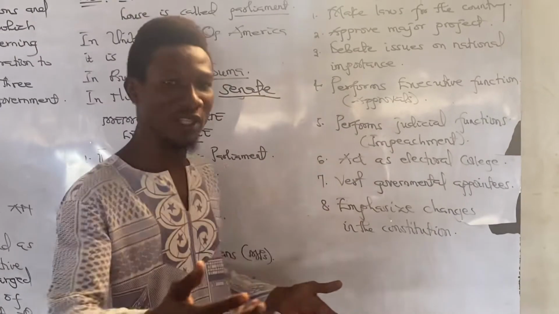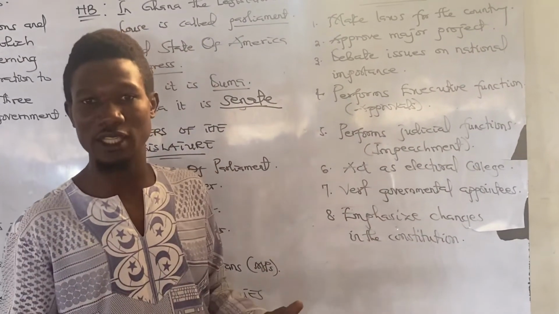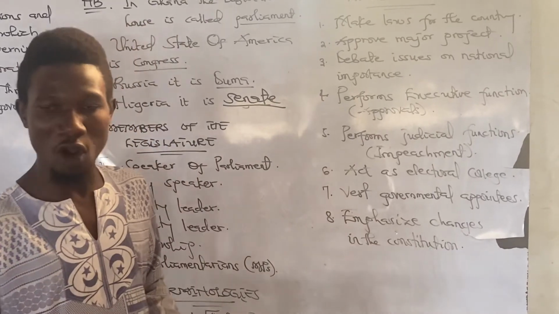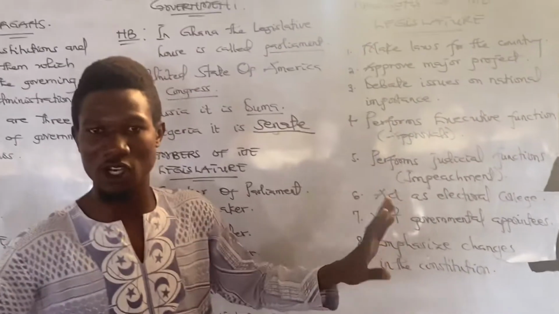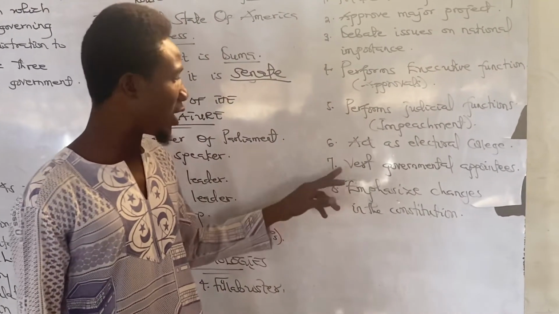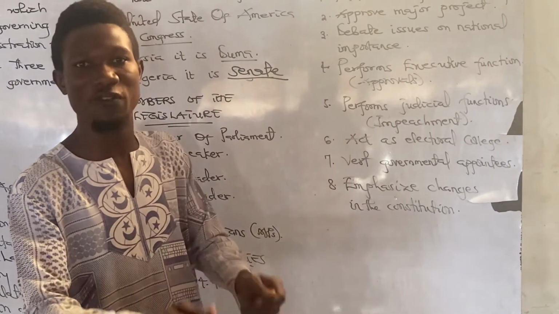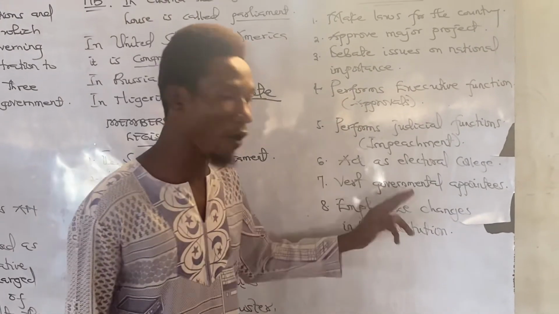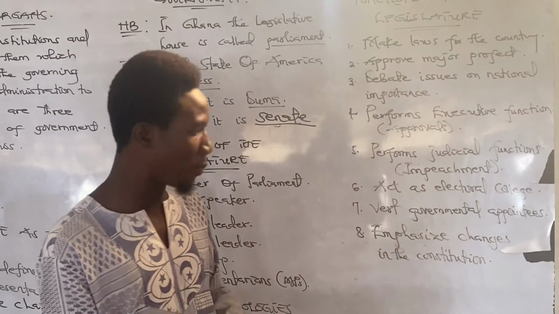The next one is to vet governmental appointees. Any governmental appointees or individuals that the executive will appoint or nominate to hold any special position in the economy go through vetting by the legislature, to see whether they can do the job effectively or not before they are given that position. We vet.